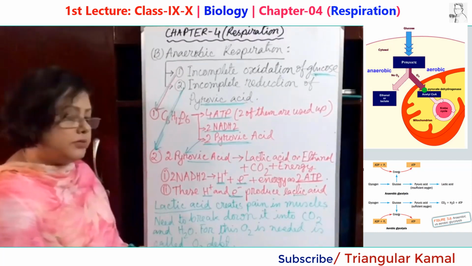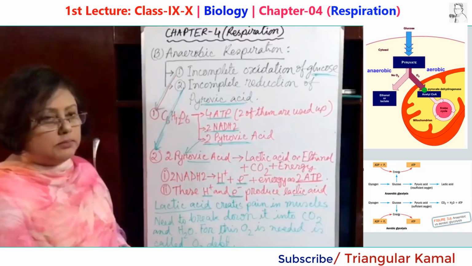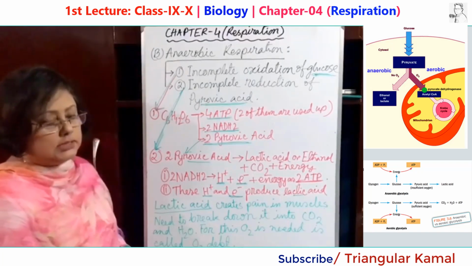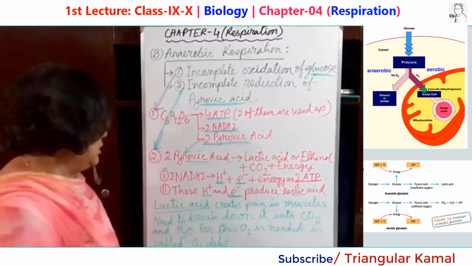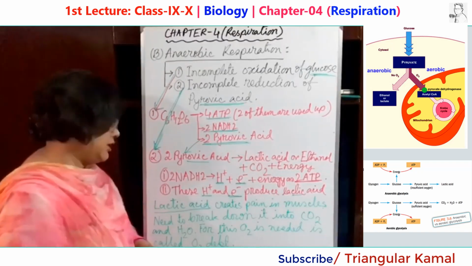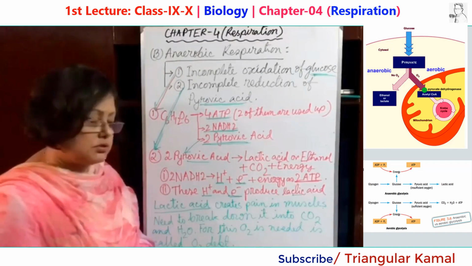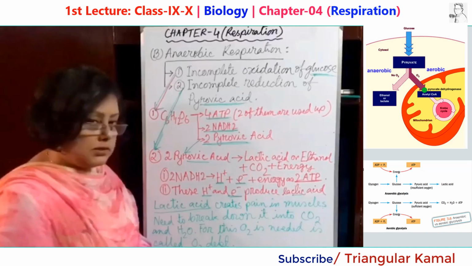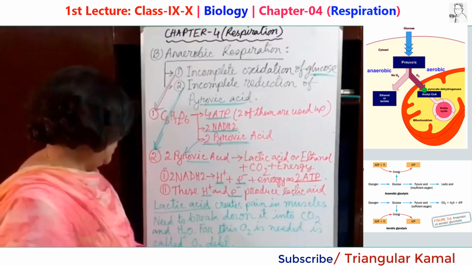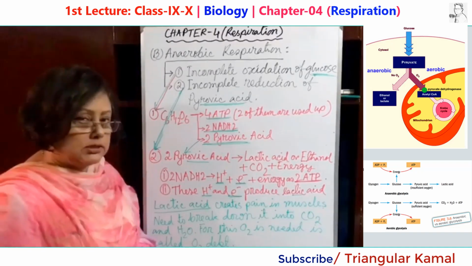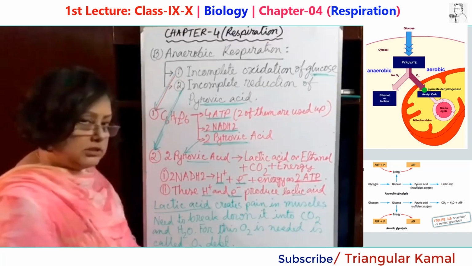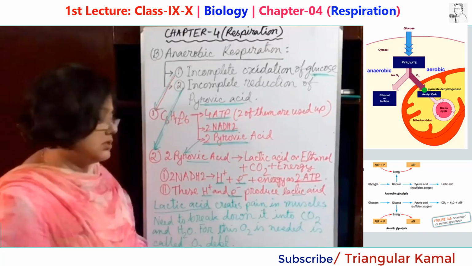And when anaerobic respiration occurs in microorganisms and plants, it produces ethanol. The accumulation of lactic acid in muscles and tissues creates huge pain, and by the removal of lactic acid we can get relief from that pain. So for that reason oxygen is necessary.